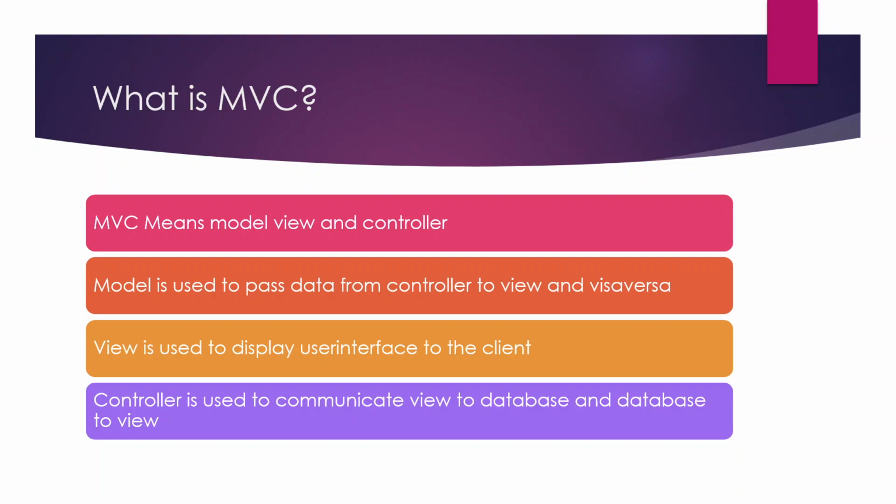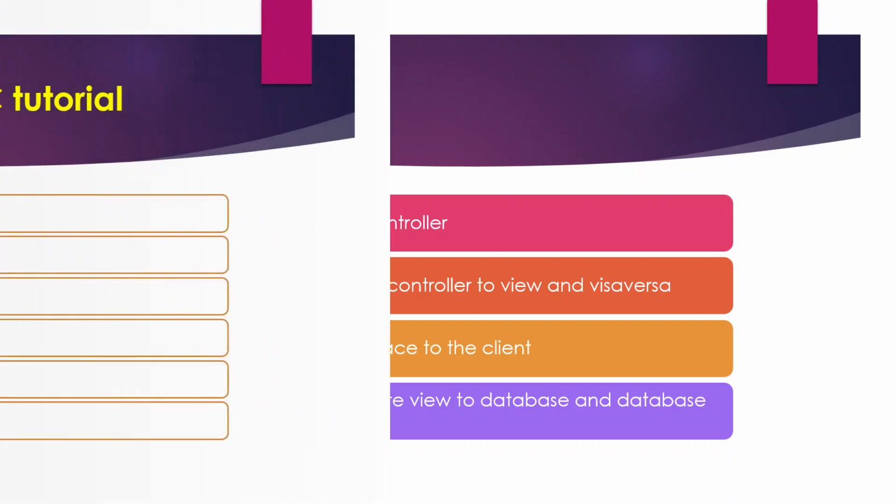We have to know. Whenever the user clicks on the submit button, we have to take those credentials, whatever the user enters in the interface, and store that data in a database. How can we store it? With the help of the controller, it will communicate view to database and database to view. It works like a middleware. That is the job of the controller.